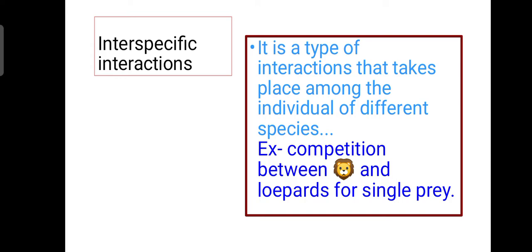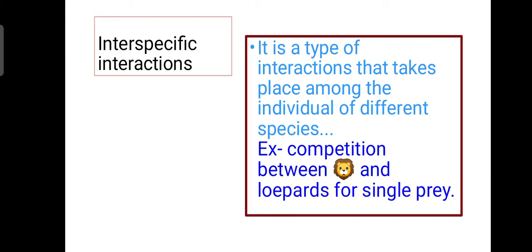And the next one, interspecific interaction. It's a type of interaction that takes place among individuals of different species. In the case of intraspecific it's the same species, but here it takes place between different species.